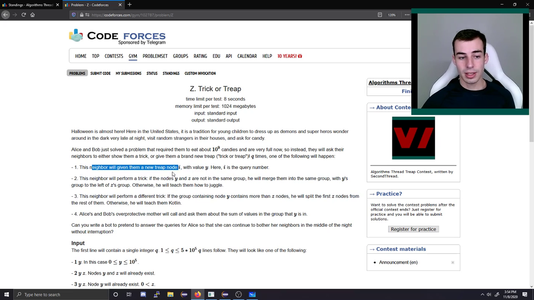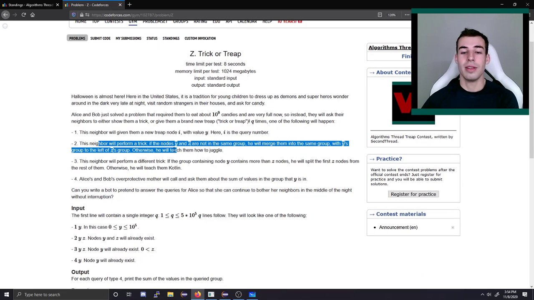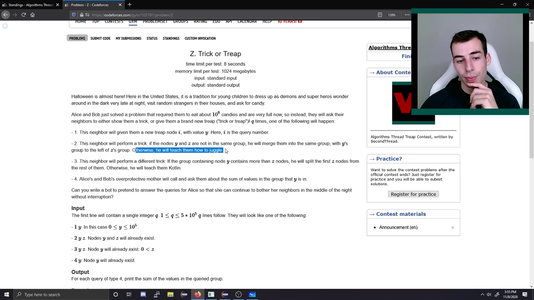The first query is make a new treap node. That's pretty easy. In this case, you just assign it a new number with a new value. So it has some index and some value. You just assign both. The next query is if you have two different treaps. If they're in different groups at the moment, you want to merge the two groups with the left group on the left side, the right group on the right side. If they're in the same group, then you can just ignore it, basically.